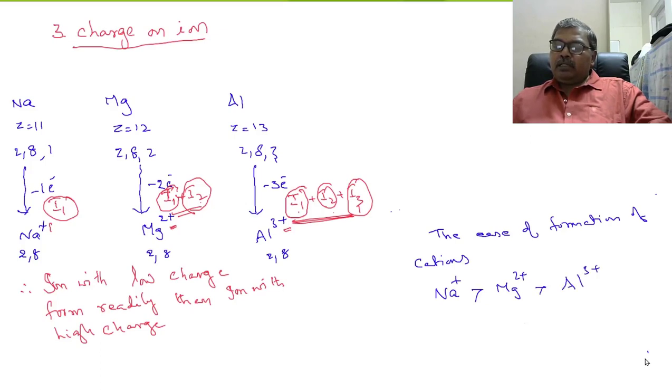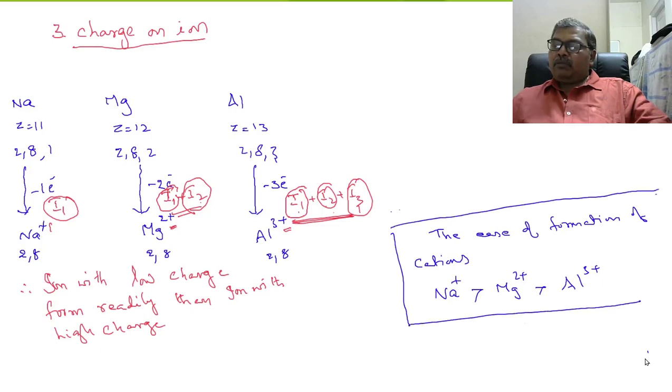So that means the Na plus ion is readily formed than the magnesium ion and then the aluminum ion. So an ion with low charge is easily formed than an ion with high charge.